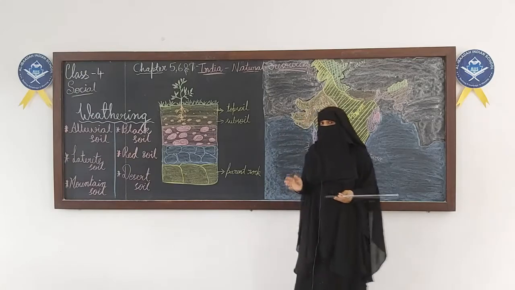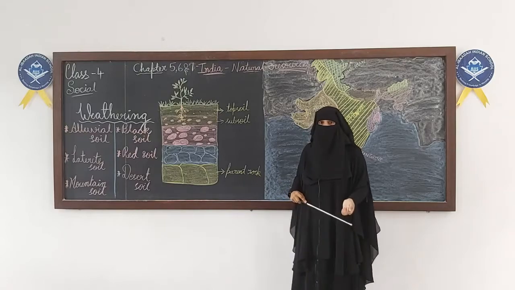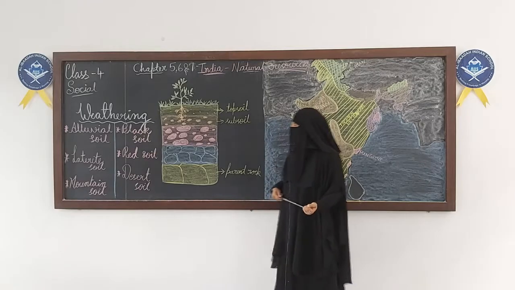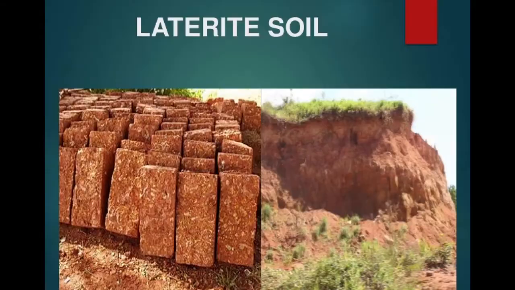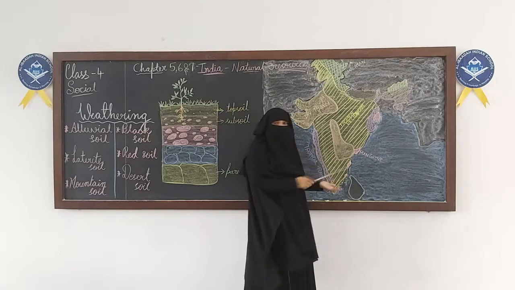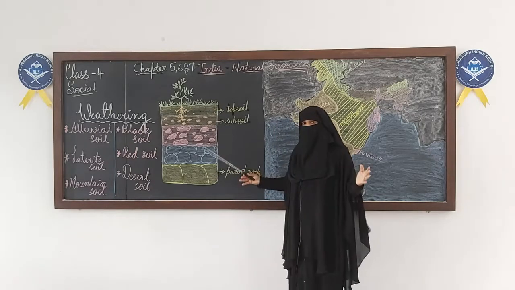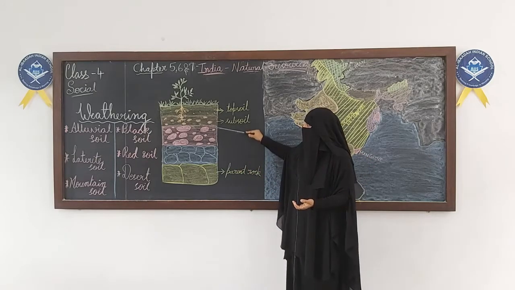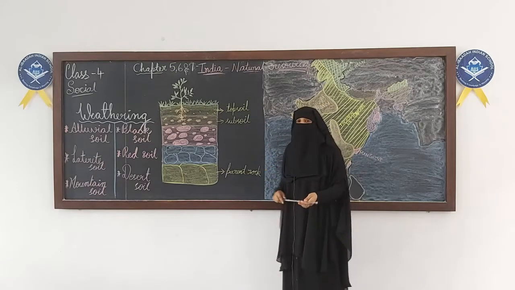Now, there are different types of soil. How do we get different types of soil? Because of different types of parent rock. Accordingly, we have alluvial soil, black soil, laterite soil, red soil, desert soil, and mountain soil available in India. This big rock slowly over time becomes smaller rocks and then soil.